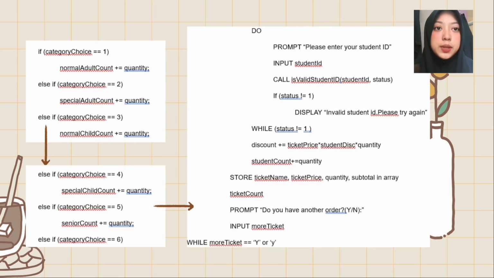Next, the system will update the corresponding ticket counts. If the category is students, the system will prompt the user to enter their student ID and validate the ID using the isValidStudentID function. If invalid, it keeps prompting until a valid ID is entered. Next, the 25% student discount will be applied and added to the students' counters. The ticket name, price, quantity, and subtotal are stored in arrays for receipt display. The program then asks if the customer wants to add more tickets. If yes, the loop will continue.